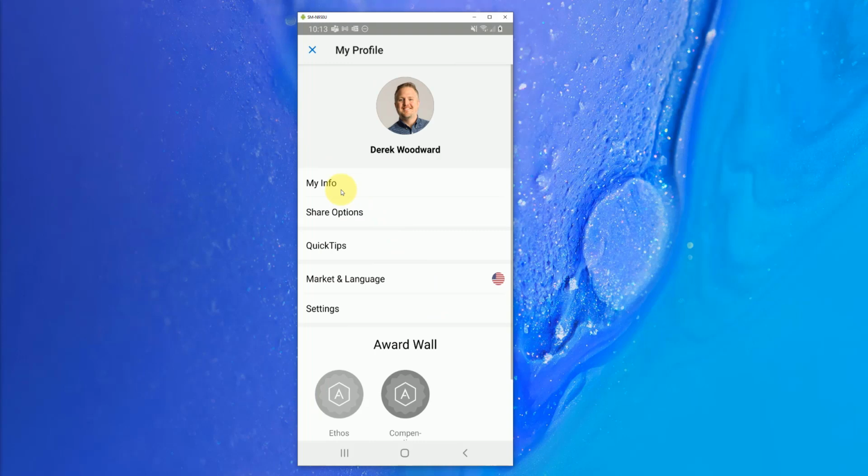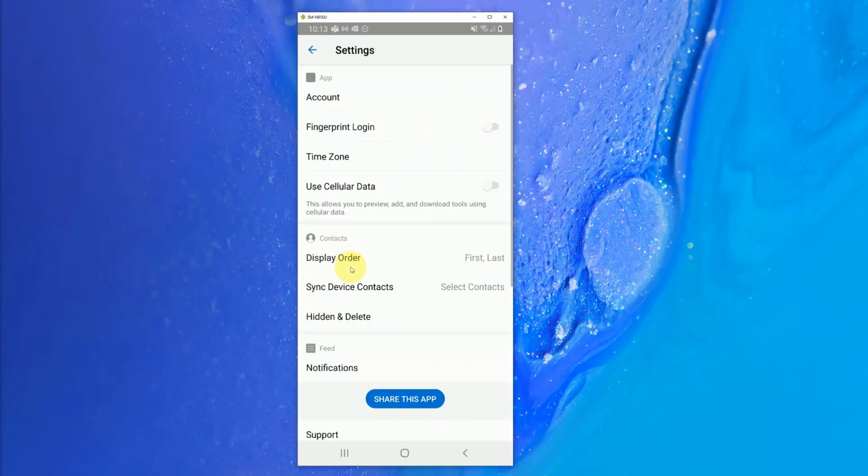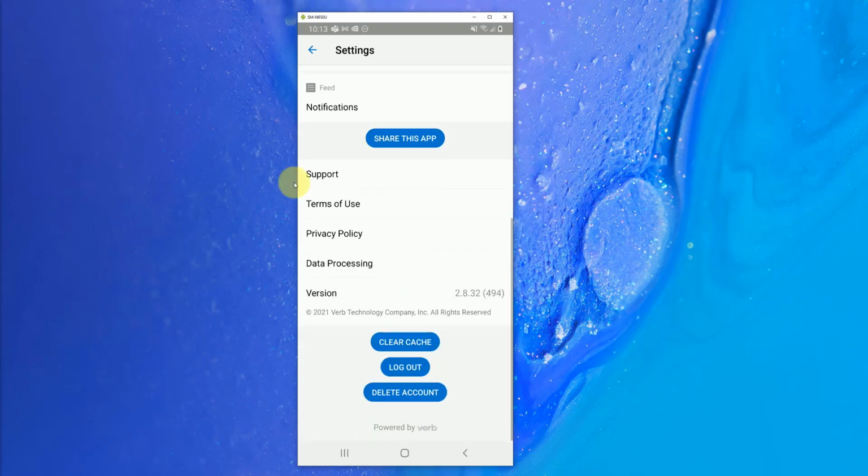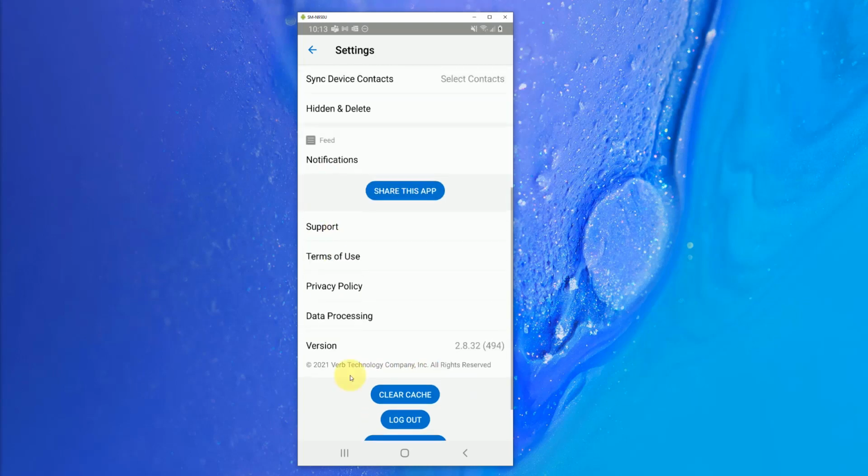So let's go back here. Another area that is important, about your language, I showed you your market and your language. Your settings down here, this is where you can adjust how you want your contacts displayed, which ones you've deleted, and things like that. An important button here is this clear cache button. If your app is running slow or sluggish for any reason whatsoever, clear cache is a good way for you to clear that out and run fresh.